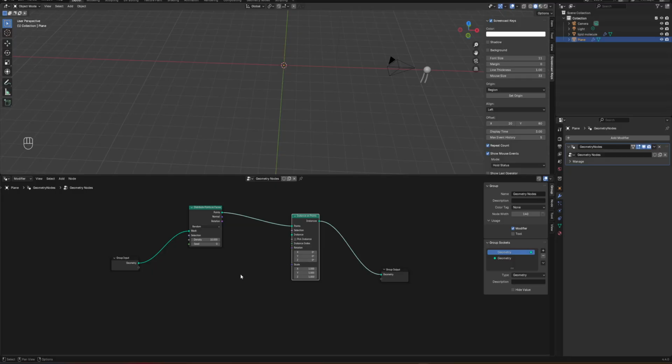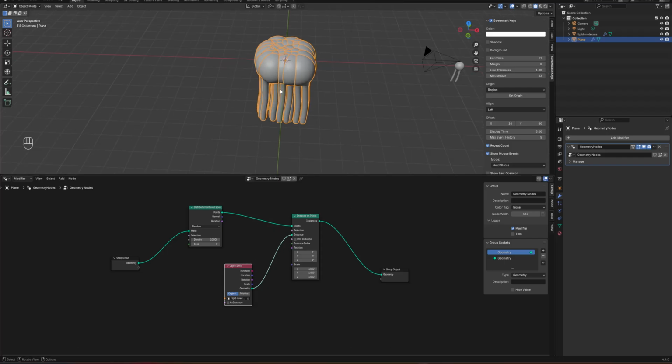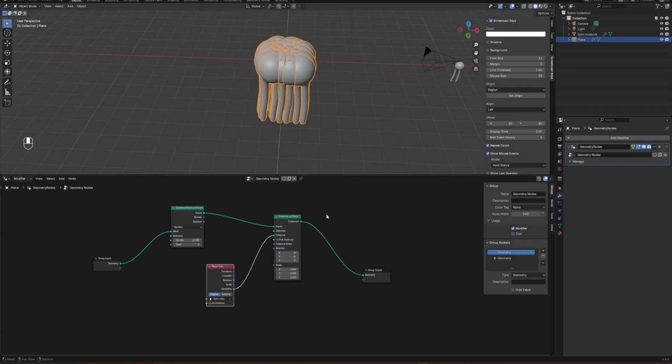In order to do that, you can add the object info node, and then select the lipid molecule, and then connect this geometry into instance. Okay, now you see a lot of lipid molecules appear in a very high scale.